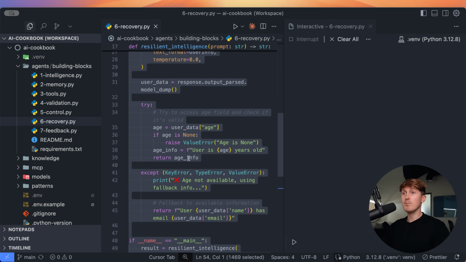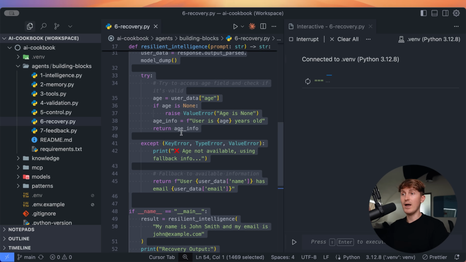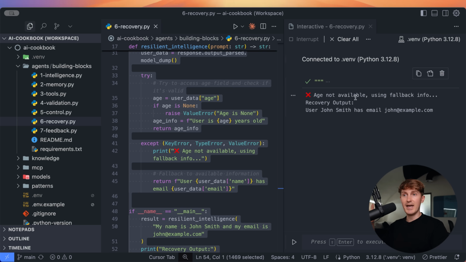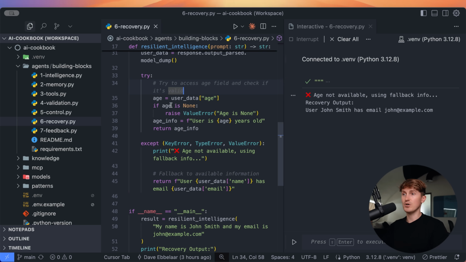Here you can build some kind of a recovery mechanism where we can, for example, check if a certain key here is available. So we try to access a field within a dictionary that is not present in this case. So it's not available. We're using the fallback information, and that results in a general output or a standard reply in this case. It's a very simple illustration.